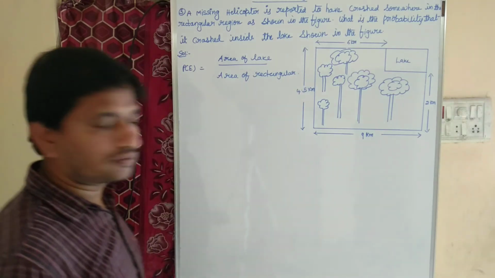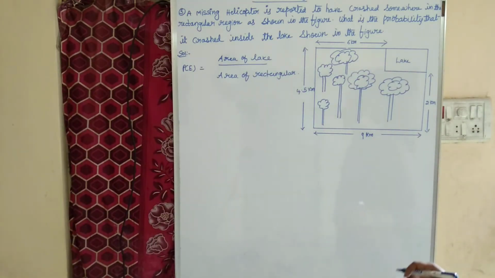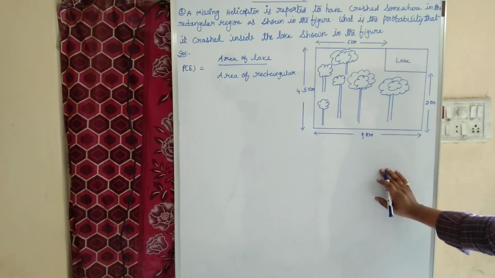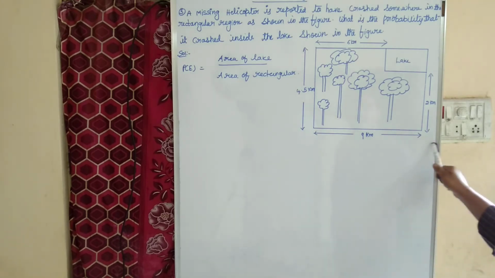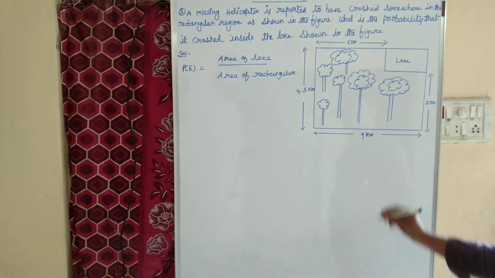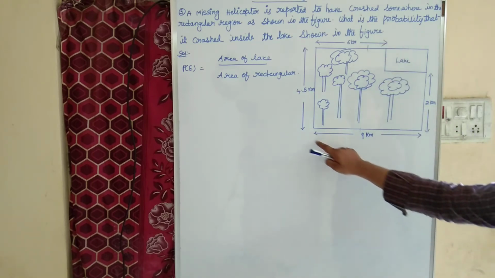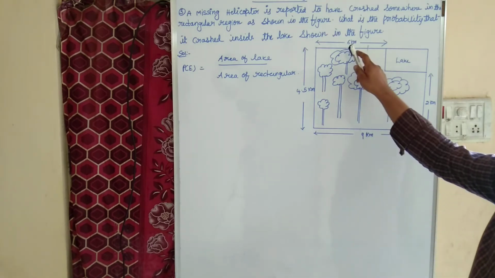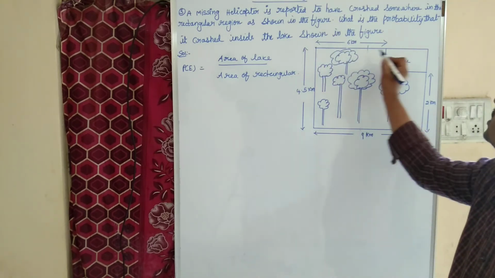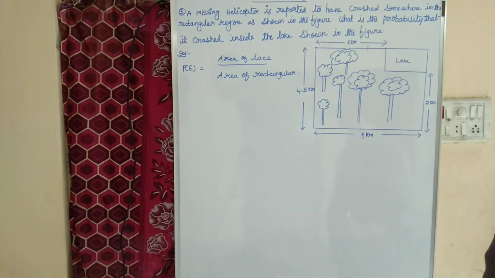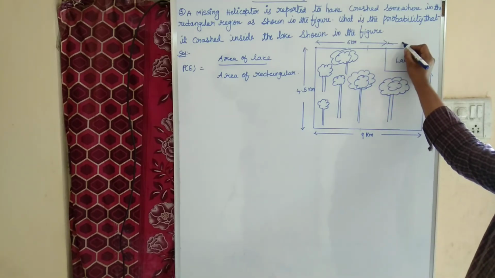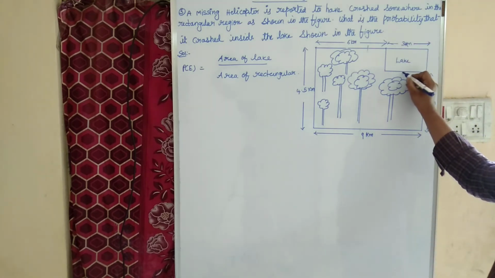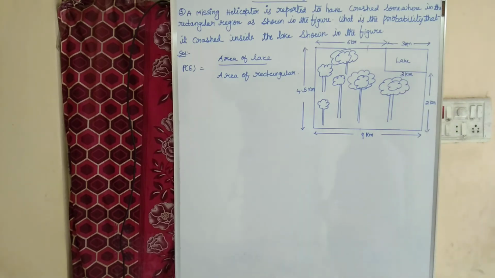So what is the length of the rectangle as well as the length of the lake region? If you observe carefully, children, the length of the rectangle is 9 km. We know that in a rectangle opposite sides are equal. If it is 9 km, then this side is also 9 km. But as they mentioned in the diagram, from this region to this region is 6 km. Children, what about this? This will be the remaining 3 km. The length of the lake is 3 kilometers.